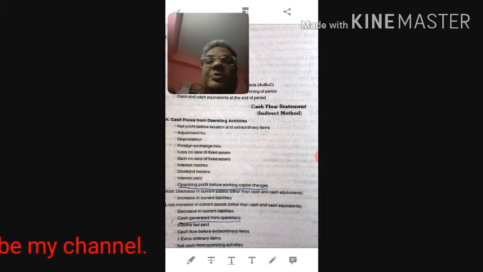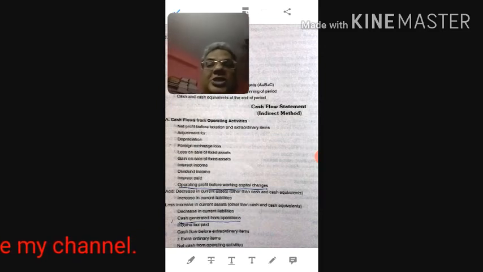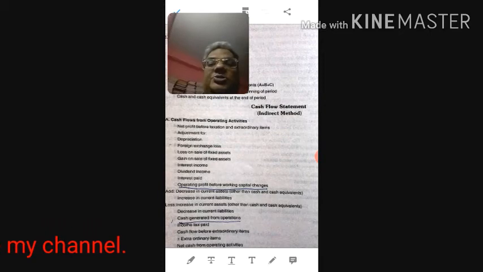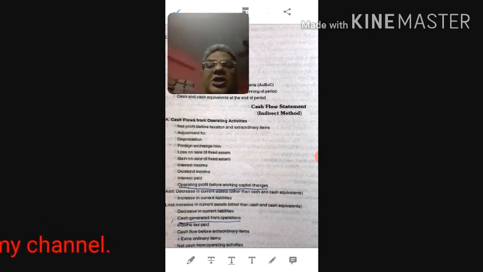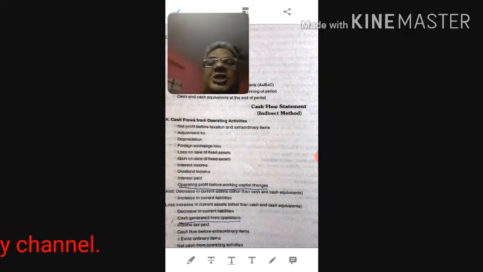Similarly, what is investment activity? Investment activity means the cash flow which is generated through investment. In this case we will assume that the company is making investment and it is earning profit or income. Similarly, there may be cash flow from financing activity.